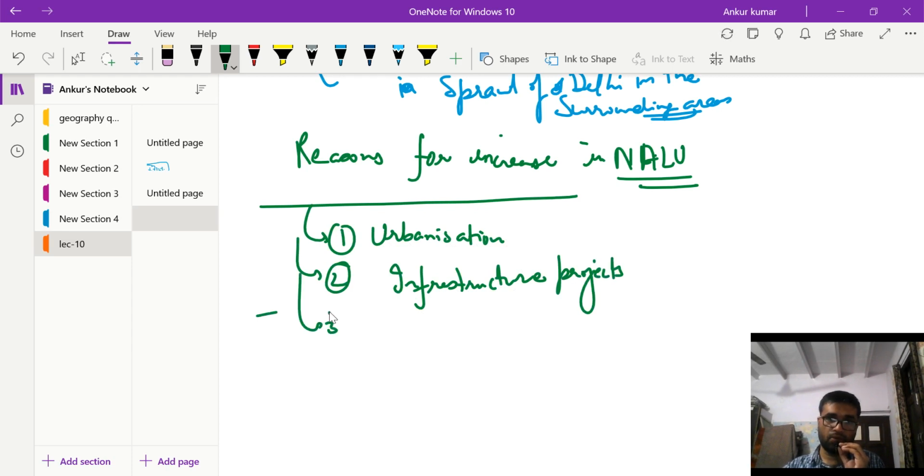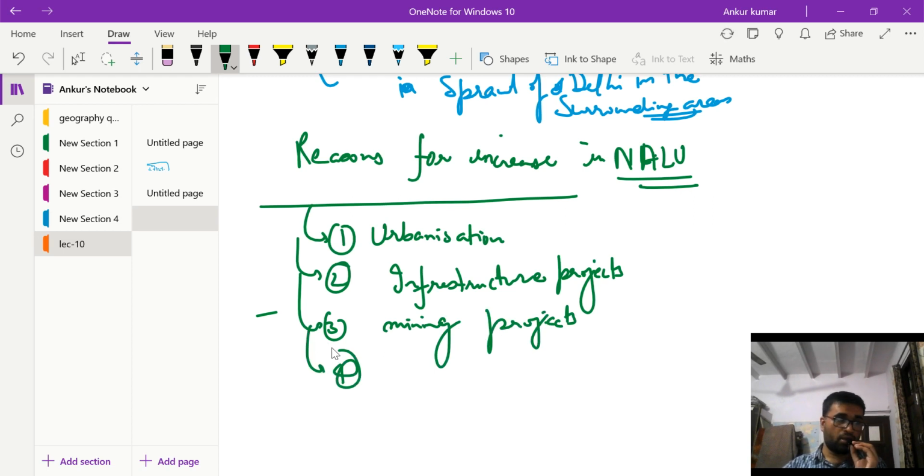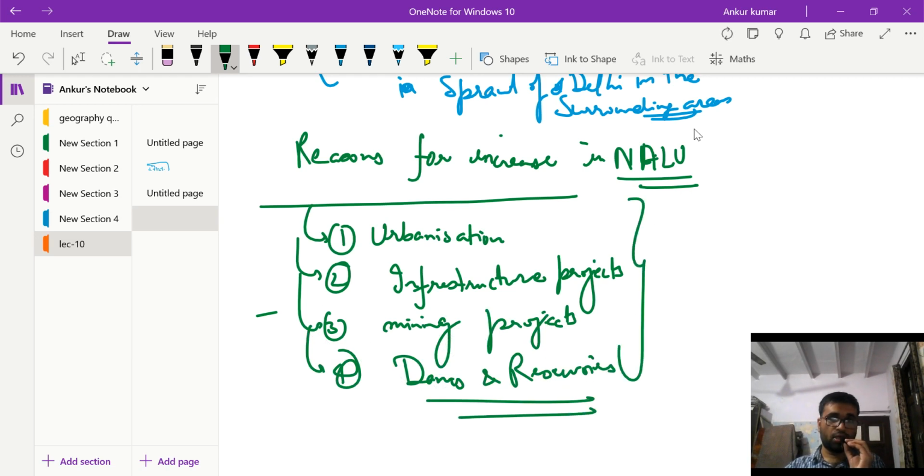Then we can say the mining projects. The next reason we can write is dams and other reservoirs. So these all were the reasons for increase in non-agricultural land use area, right?